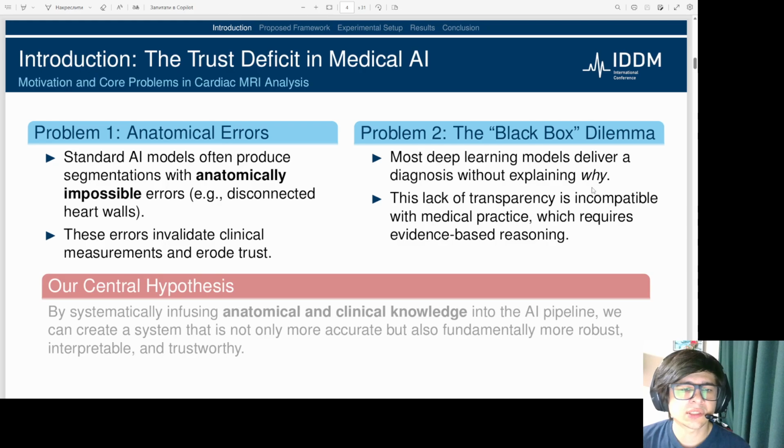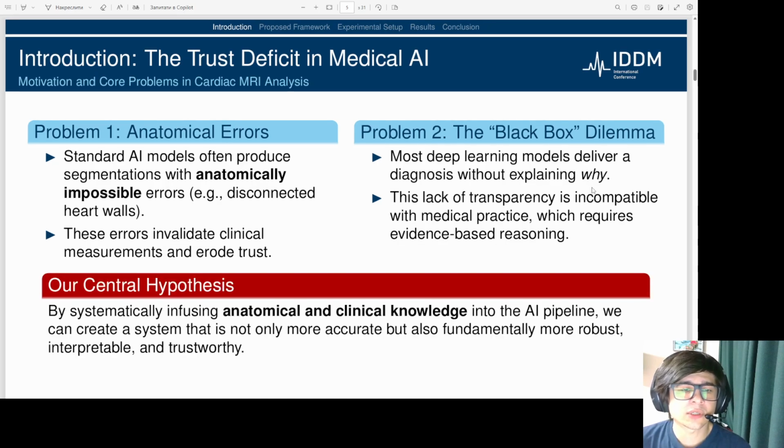The second problem is the black box dilemma. Most deep learning models provide a diagnosis without offering insight into their decision-making process. This lack of transparency is fundamentally incompatible with medical practice, which demands clear evidence-based reasoning for every clinical decision.